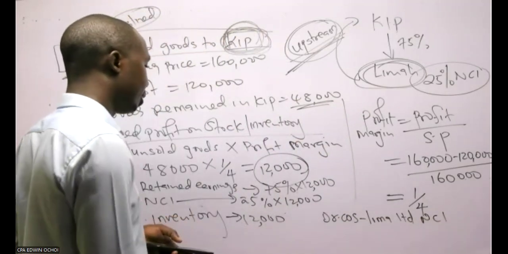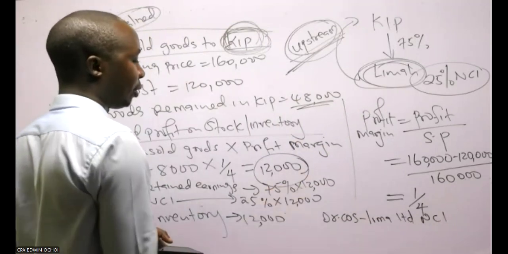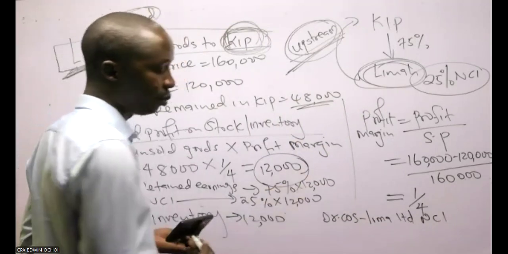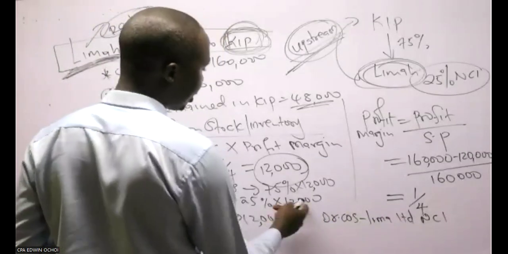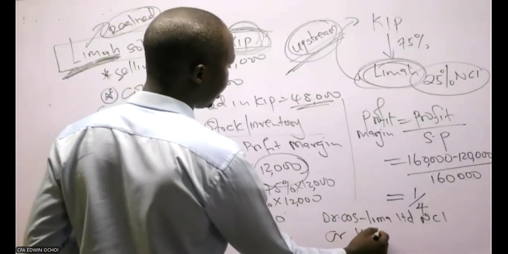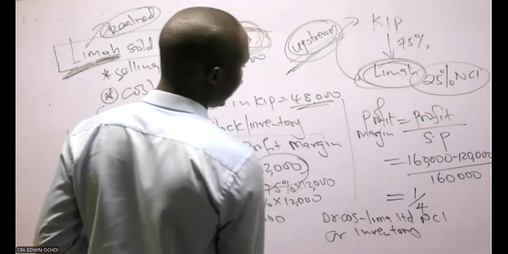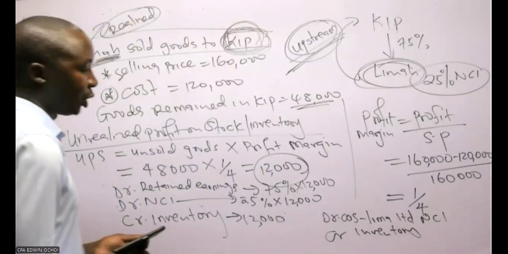Already I've explained that, so I don't have to repeat myself. It's only how they affect your cost of sales. So these 12,000 must be debited under the cost of sales. And I've said you have to credit what? I have to credit my inventory.